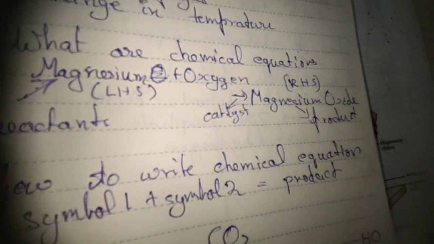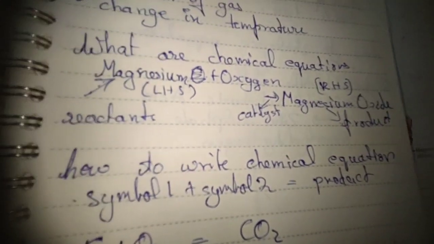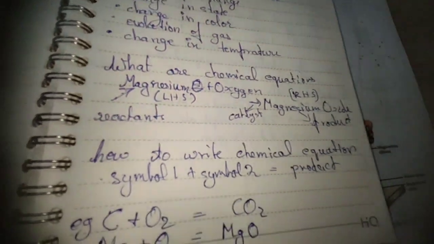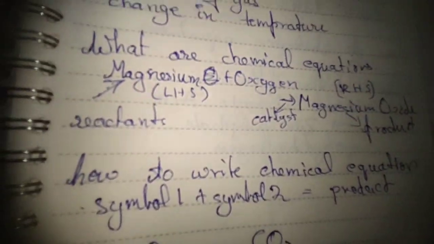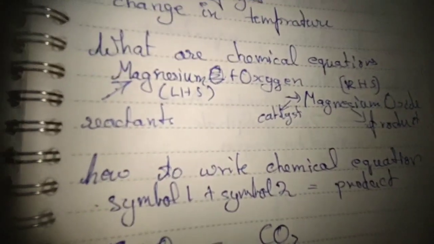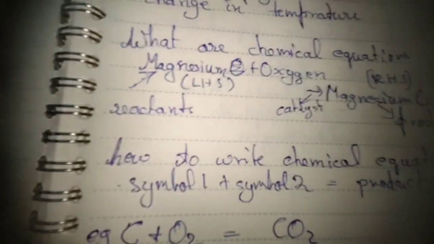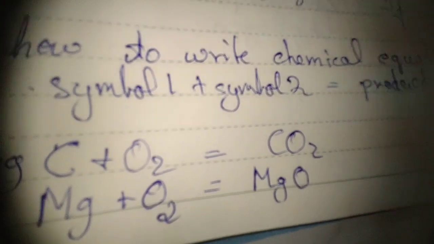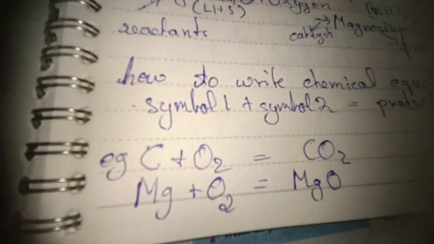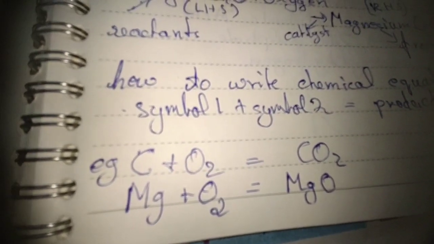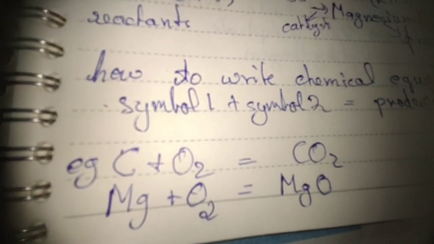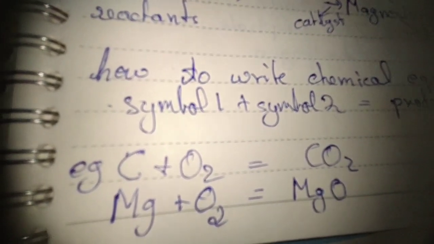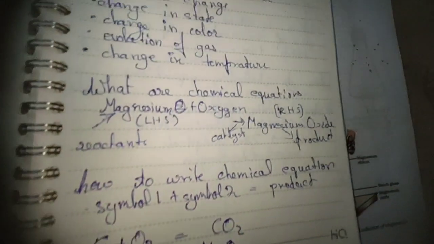How? Well, it is quite long to write. Magnesium plus oxygen gives off magnesium oxide. This would be given in your question, but we usually write it in symbols, like C stands for carbon, O stands for oxygen, and CO2 stands for carbon dioxide.